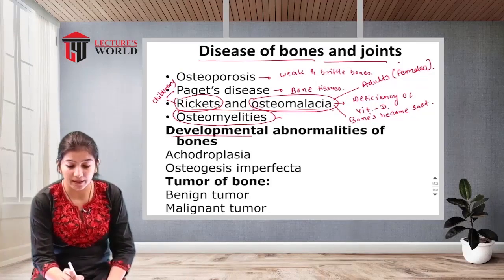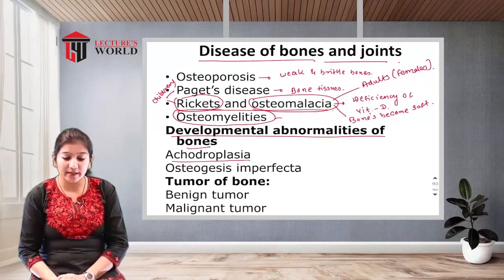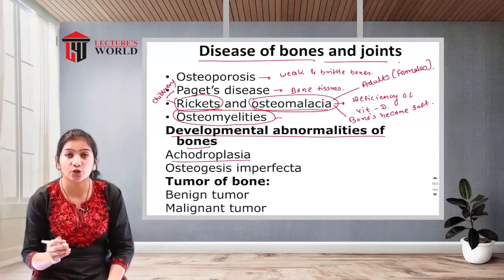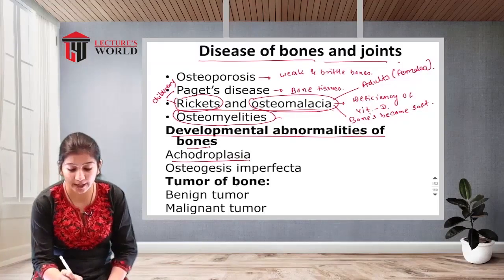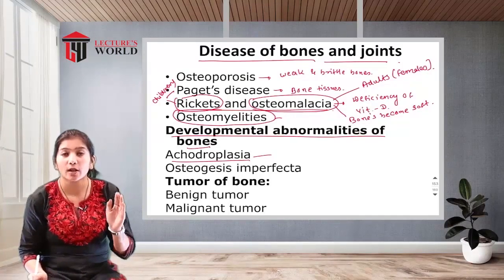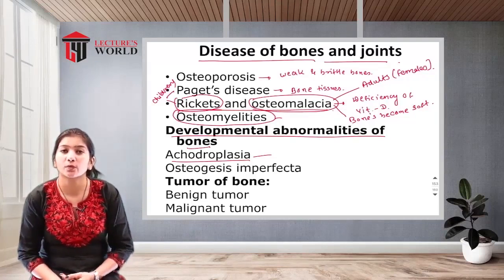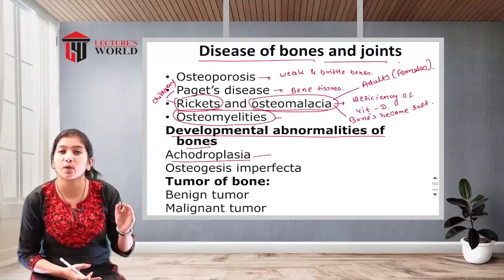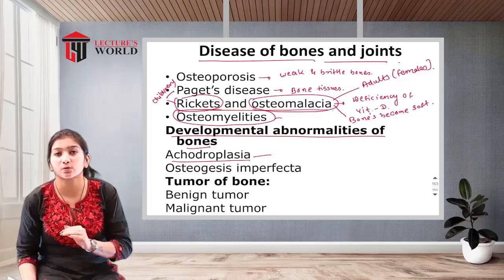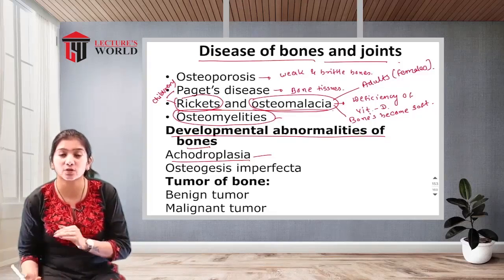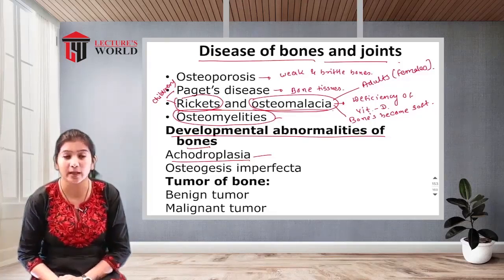Now, developmental abnormalities of the bones. So, achondroplasia. Achondroplasia means short and long bone. Suppose we are talking about the lower extremity bones: the bones of one leg are bigger compared to the opposite leg. So that is known as achondroplasia.